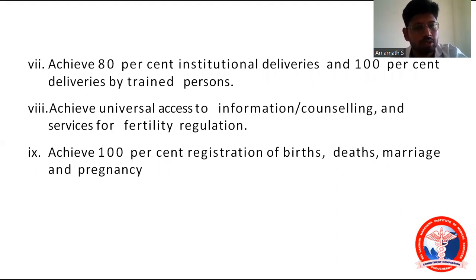And achieve 100% registration of birth, death, marriage, and pregnancy. How can you know about this information? It should be known by census, SRS, and NFHS. But the registration of birth, death, marriage, and pregnancy should be 100%.